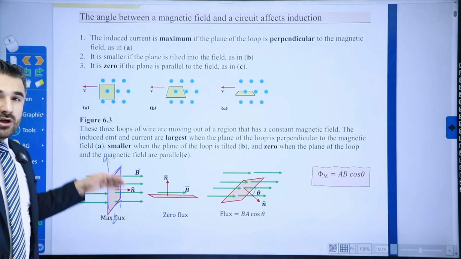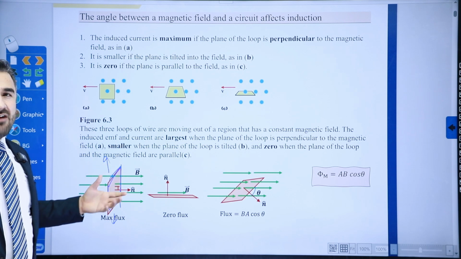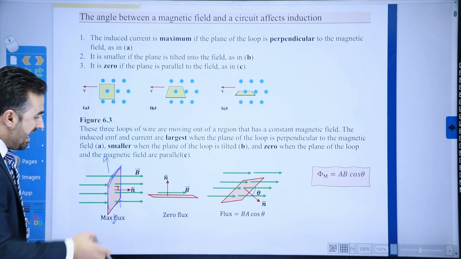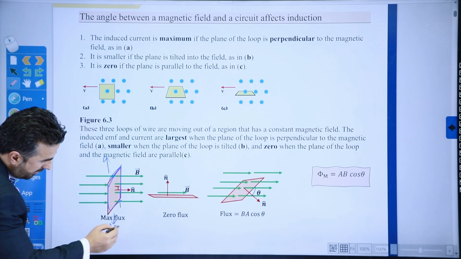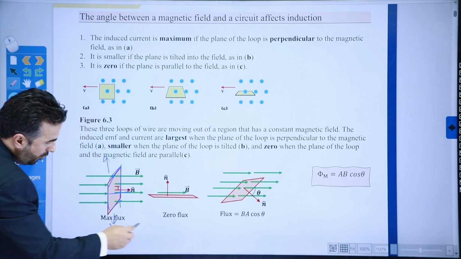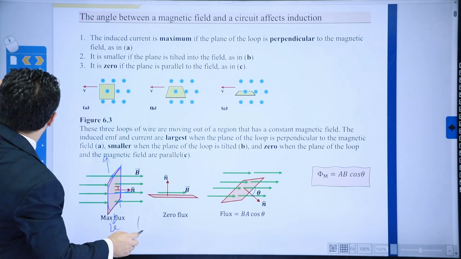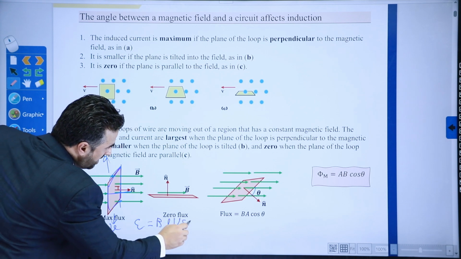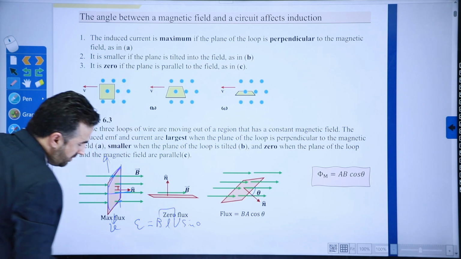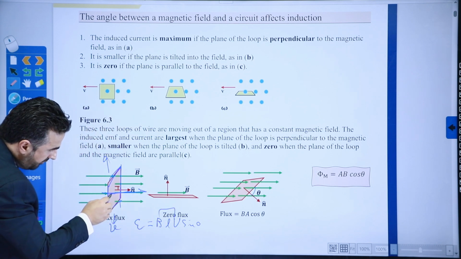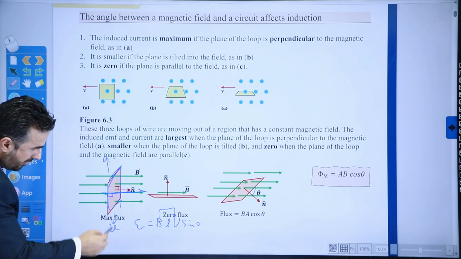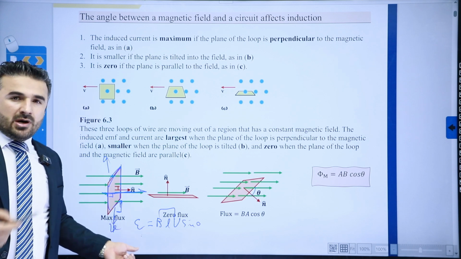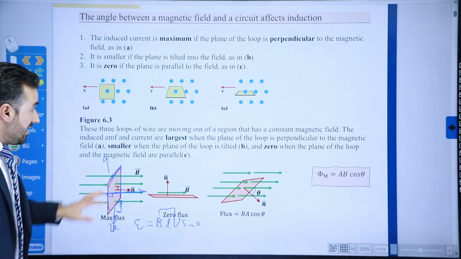And if these magnetic field lines are cut, of course, then we can say we have maximum induced electromotive force here. If not, you could just say the angle. Imagine this is the direction of the motion here, and this is the magnetic field line. We said that the electromotive force induced is equal to BLV sine theta, and this sine theta is the angle between the two. So this is the direction of the magnetic field, and if this is the direction of the motion and the angle between the two is 90 degrees, then of course we get the maximum amount of electromotive force here. That is the first one.